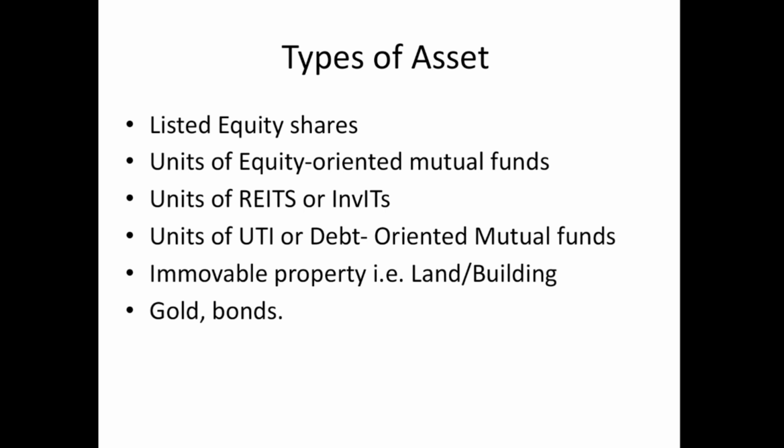Other assets like gold, bonds, etc., when held by the assessee for 36 months or less, would be categorized under the definition of short-term capital asset. And when any asset has been held for a period exceeding these months, that asset would fall under the category of long-term capital asset. In the previous video we studied the long-term capital asset, whose definition means that an asset which is not a short-term capital asset is a long-term capital asset.